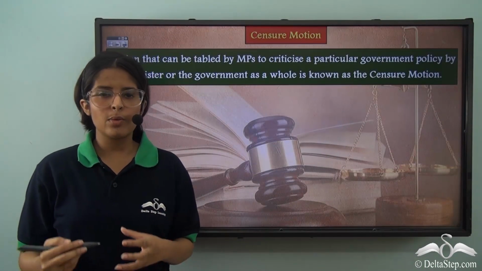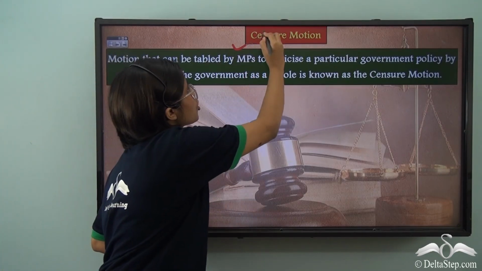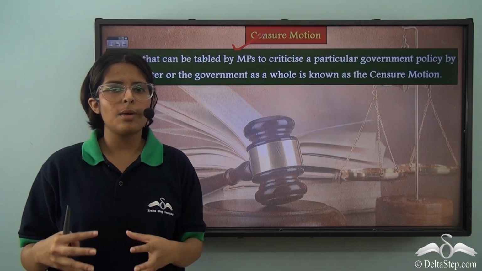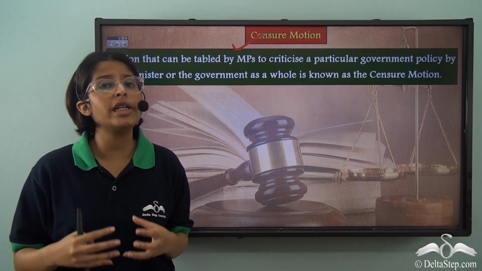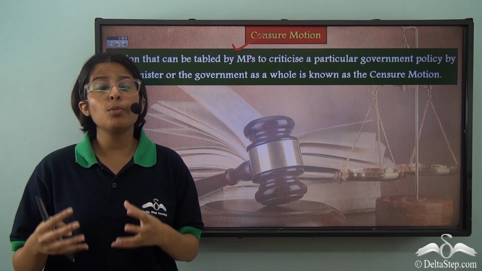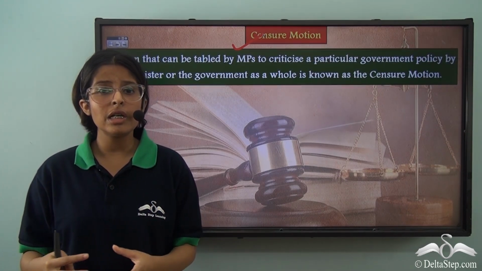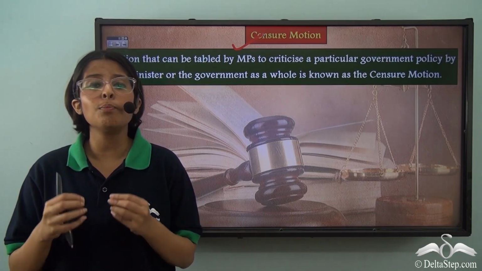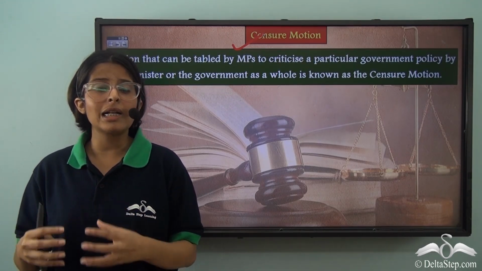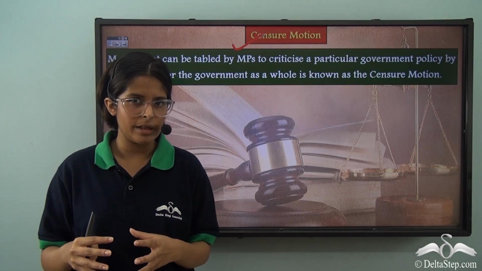The third motion that we will be studying is the censure motion. To censure someone means to condemn someone or to harshly criticize someone. So by passing the censure motion, the parliament draws attention to a specific policy or law that has been passed by the current government.